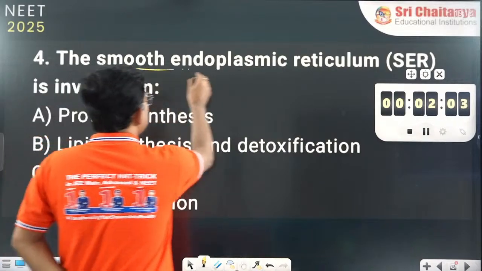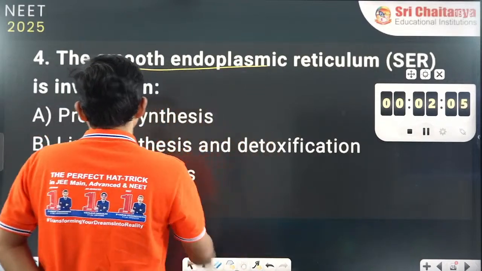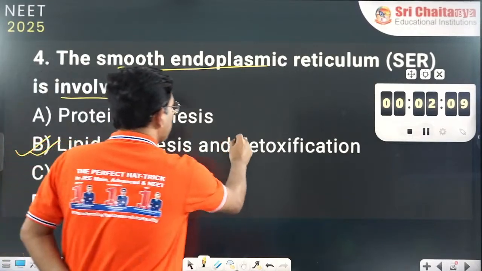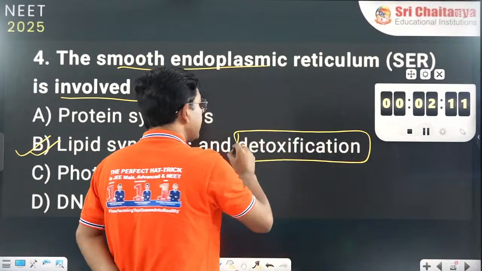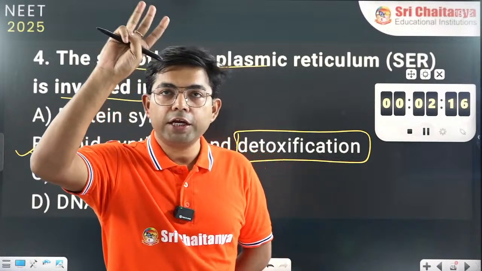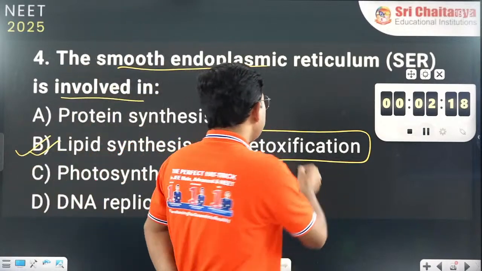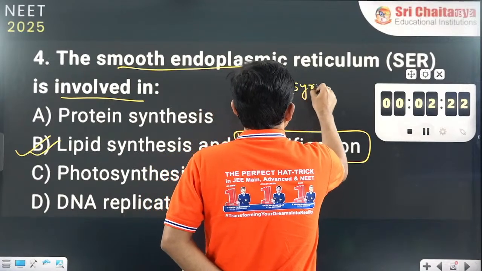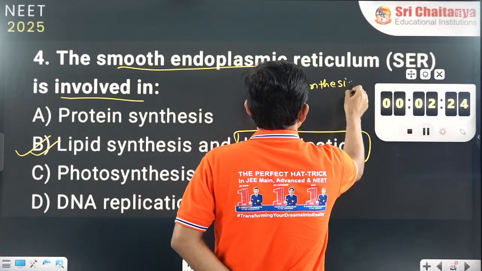The smooth endoplasmic reticulum is involved in lipid synthesis and detoxification. See, a new term is there, detoxification. So from here you now have three functions of SER.